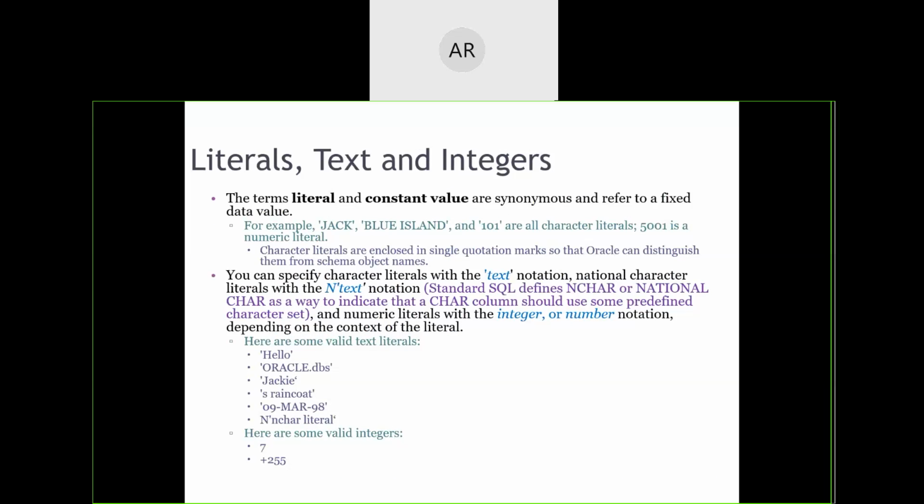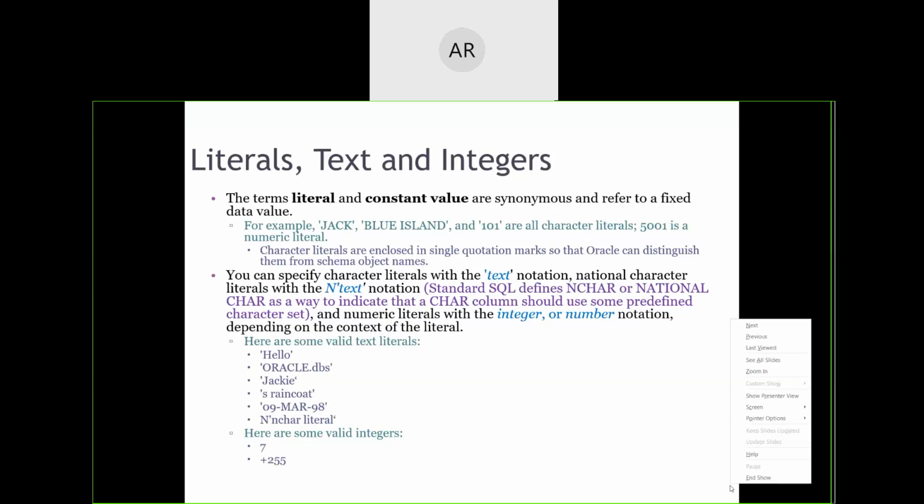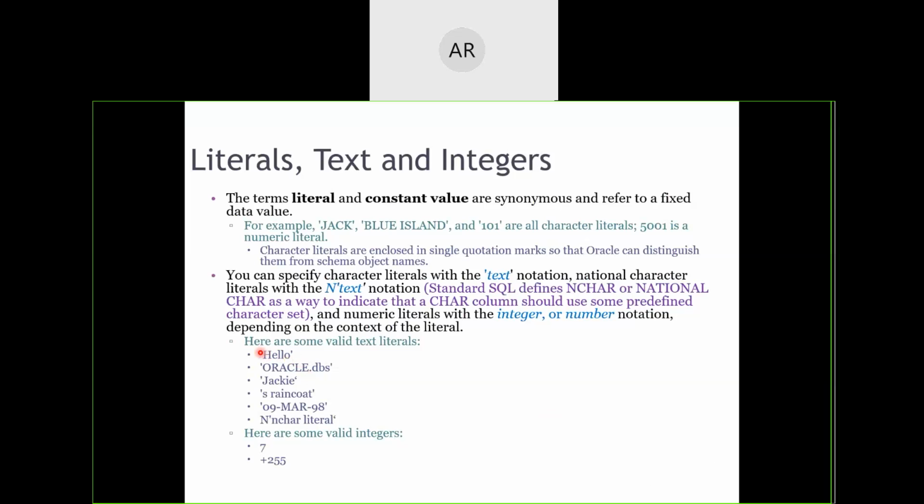I kept a few examples for text literals and integral literals. They are very simple. Whatever is kept in single quotes becomes a character or text literal, and whatever numbers are there, whether with plus or minus or any numerical figure values, will be considered integral literals. Okay.